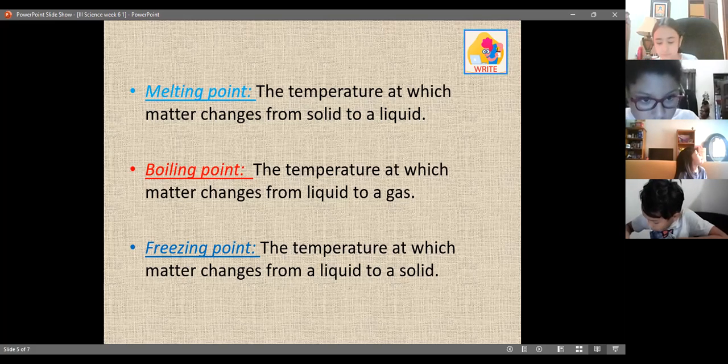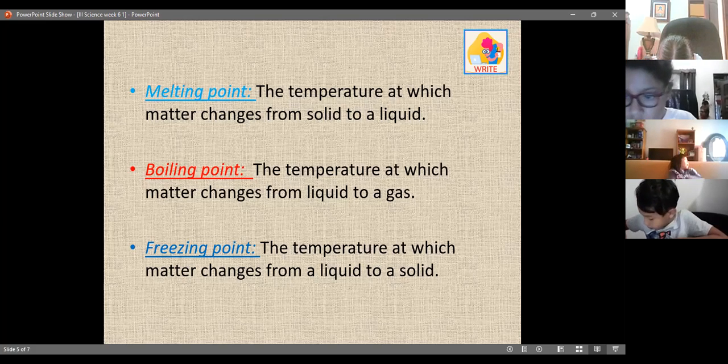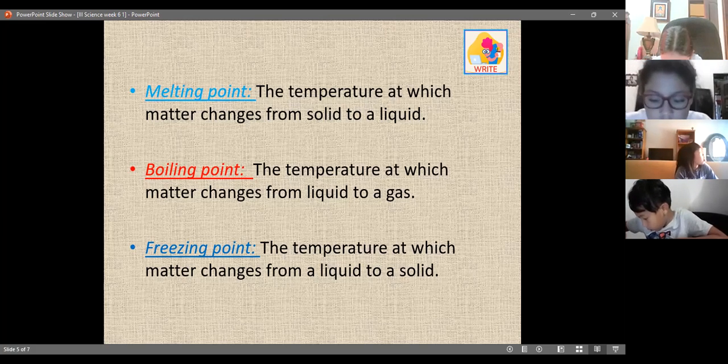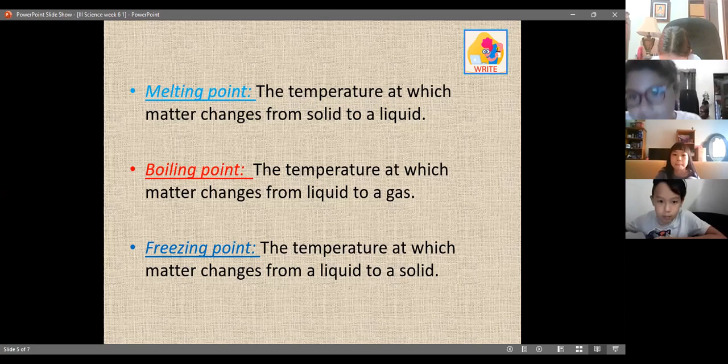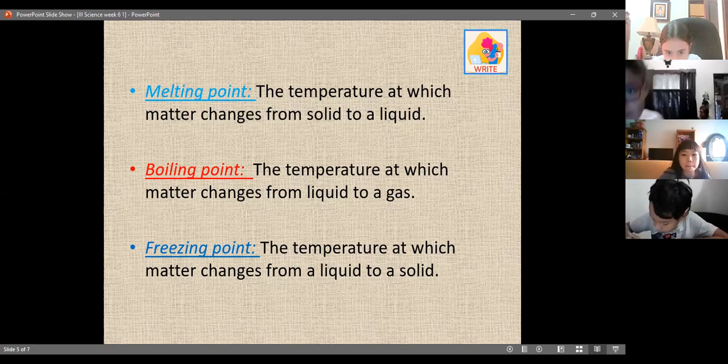So don't forget the physical changes. There is not a change in the matter, just a physical change. It can change the color, it can change the size. It can be a big object and then it becomes a small object, but it's the same object. It's the same like the bread. If you cut it, it's the same bread, just what changed is the size of the bread.